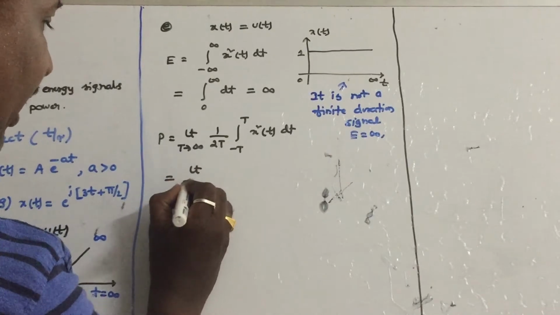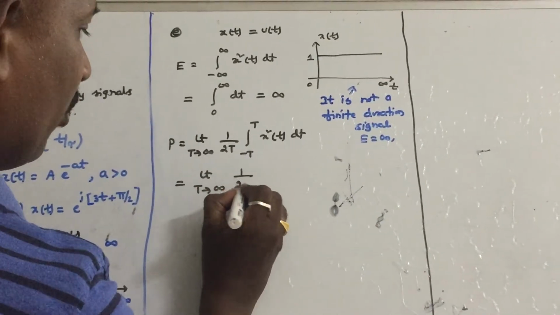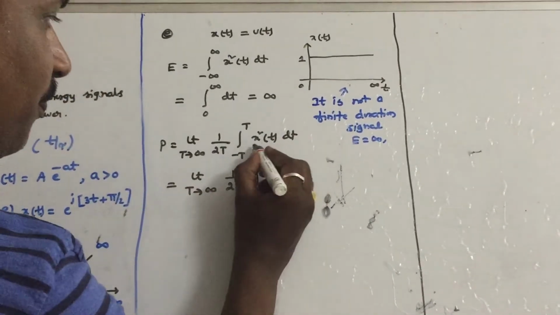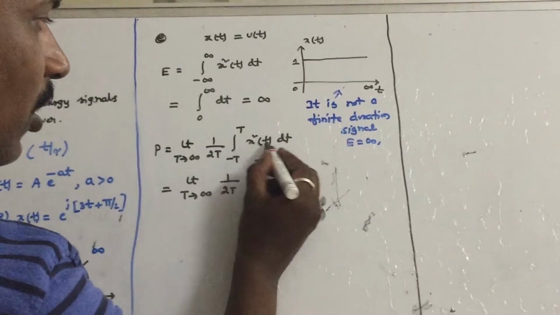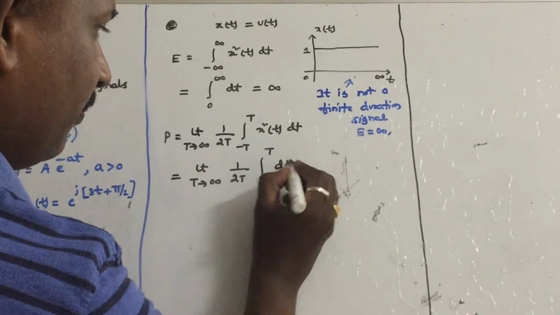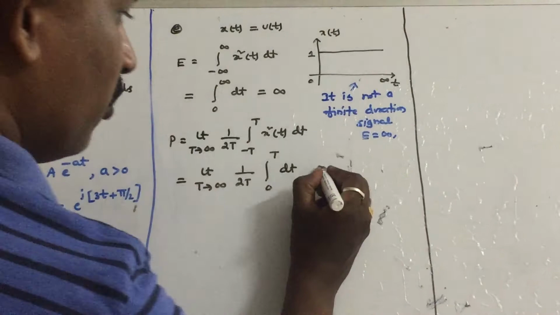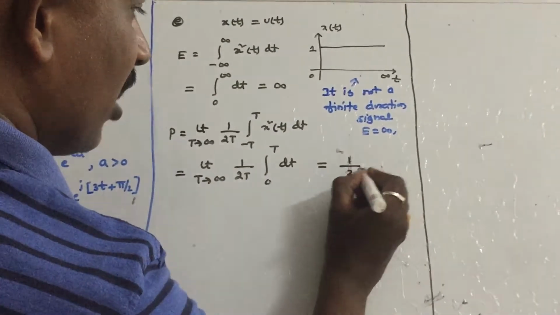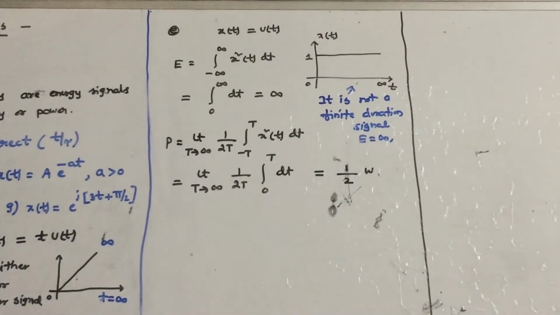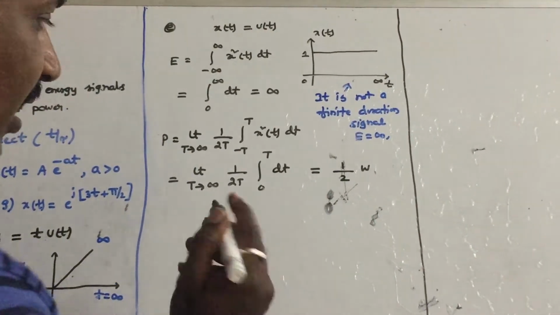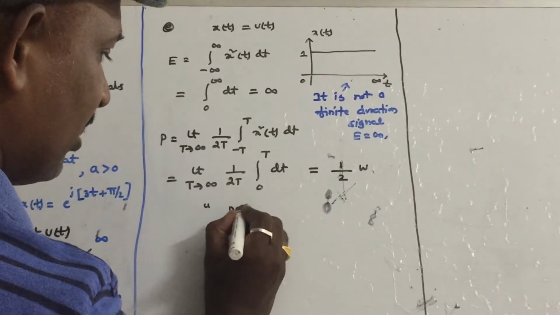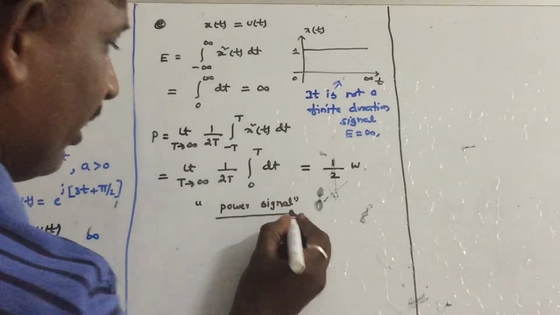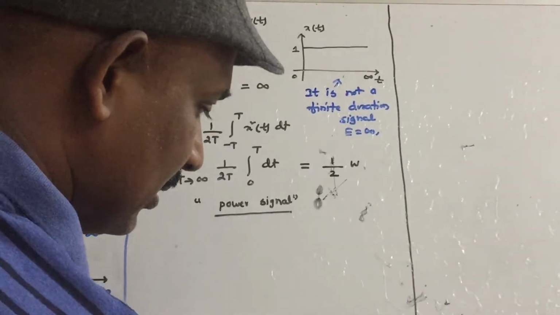Because the signal is starting at 0, it is 0 to T. In this interval its magnitude is 1, so 1 square, 1 dt. If you substitute the limits, you can clearly see that T gets cancelled out, giving 1 by 2 watts. So energy is infinity and power is finite. Therefore this is a power signal.